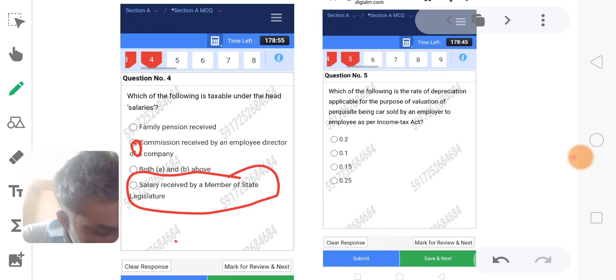A member of parliament or state legislature is not treated as an employee of the government. Payment received shall be taxable under the head of income from other sources. Okay.